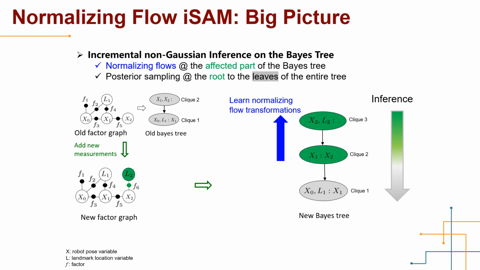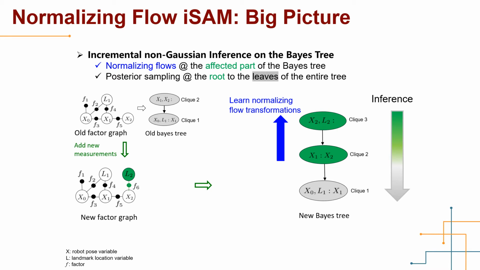We name our solution normalizing flow incremental smoothing and mapping. In short, it's NF-iSAM. We emphasize the incremental update on this big picture. The top left figure is the old problem with the old factor graph and Bayes tree.